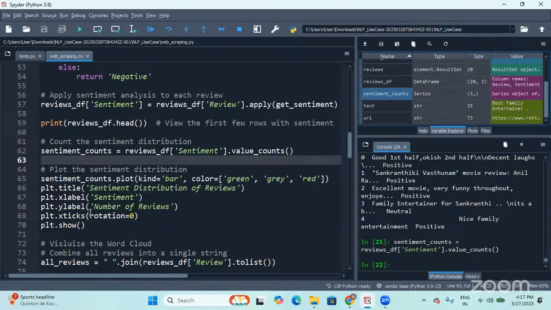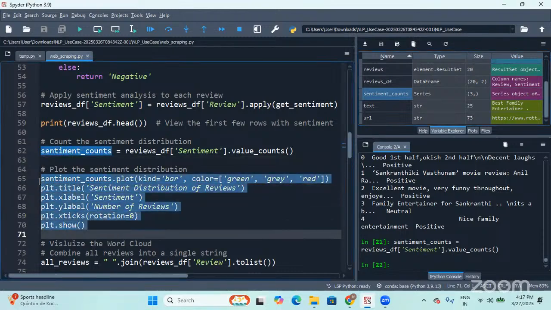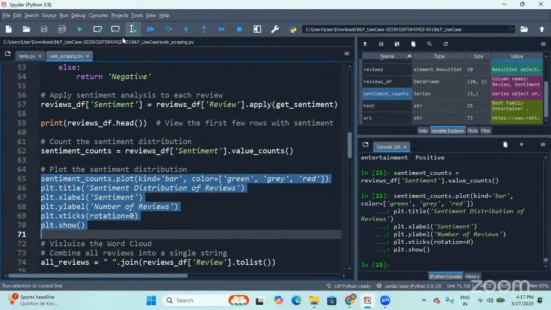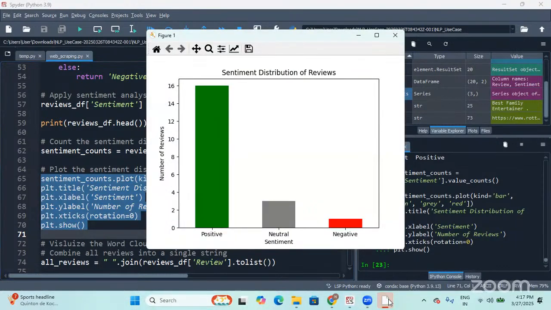And xticks. Are we going to rotate the sentiment values that we have as labels for the x-axis? No. I would like to keep it as it is, without any rotation. And finally, I would like to display the plot using plt.show. Let me execute this one as well. It's done, and this is how we have the output.